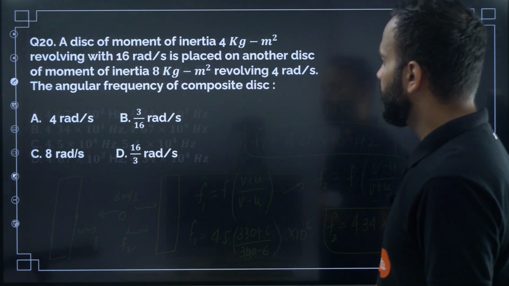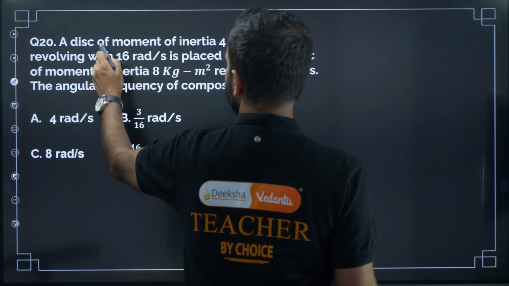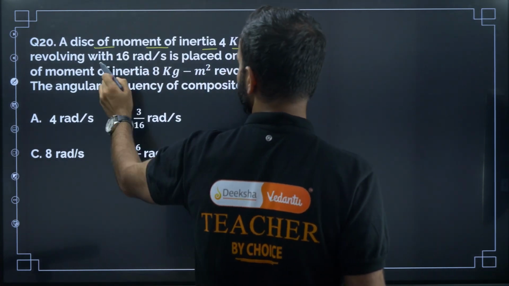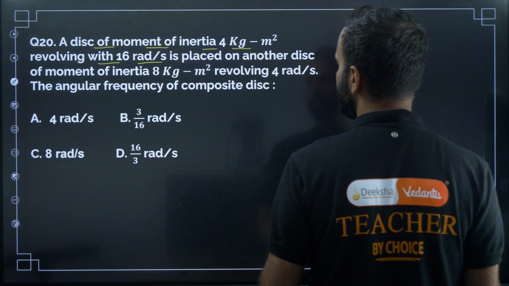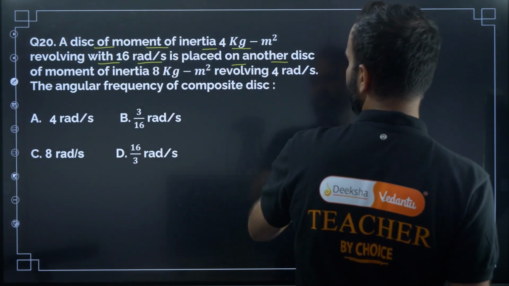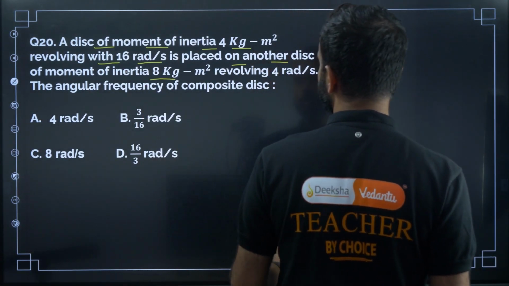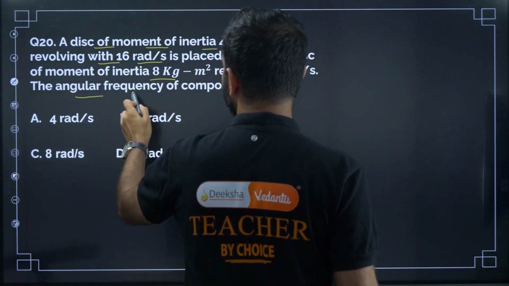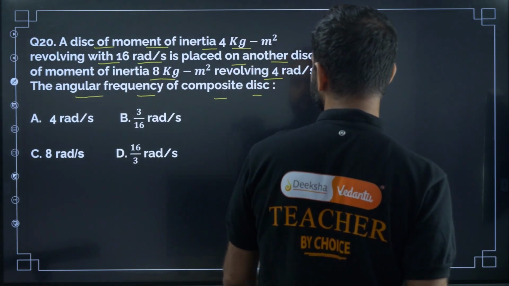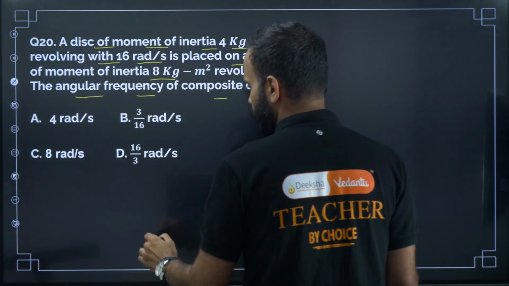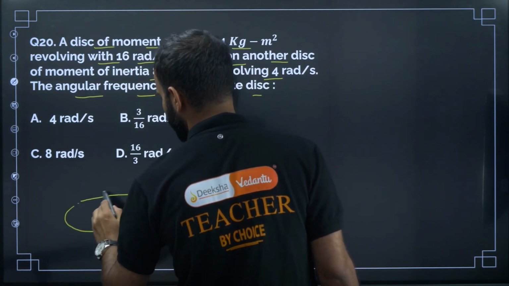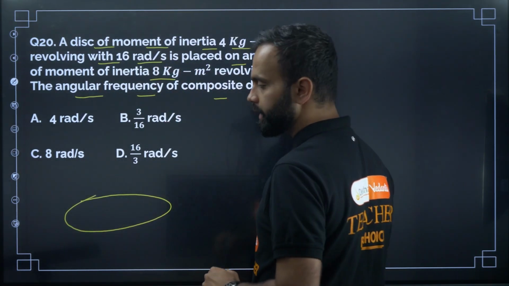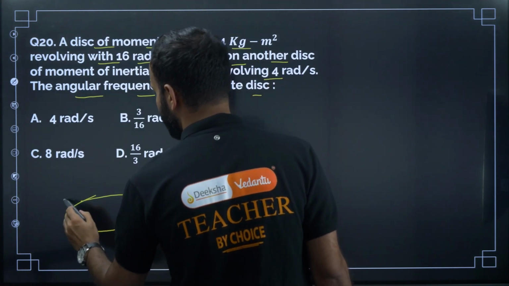Understood? Yeah. Next one, question number 20. A disk of moment of inertia 4 kg meter square, revolving with 16 radian per second, is placed on another disk of moment of inertia 8 kg meter square revolving at 4 radian per second. Find the angular frequency of the composite disk. Okay, so this is the first disk, revolving with 16 radian per second.